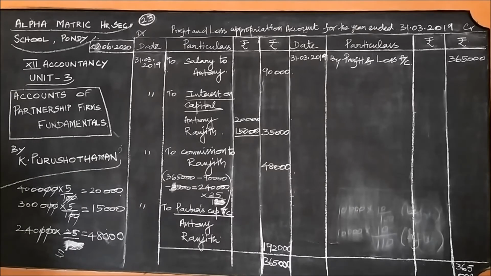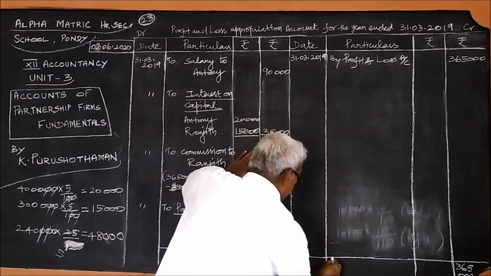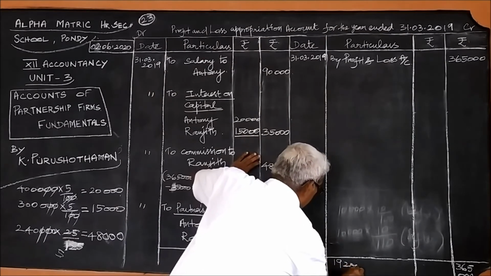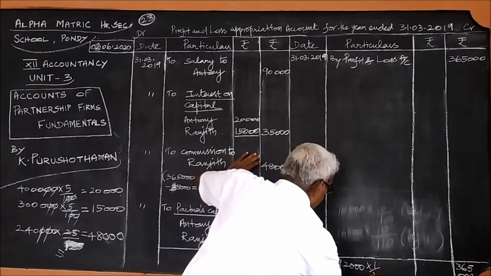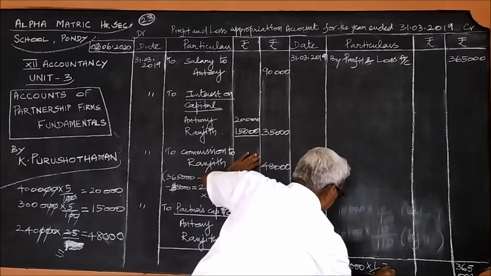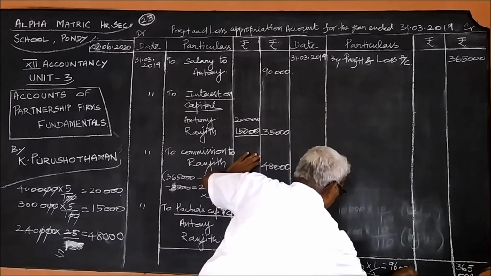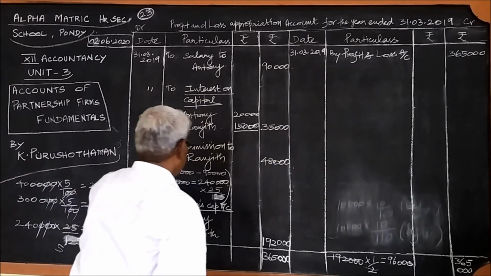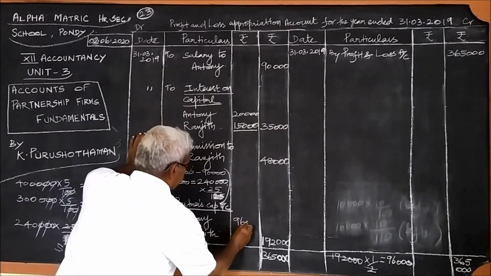It is given that the profit sharing ratio between the two partners is 1:1. How do you interpret it? If the ratio is 1:1, it should be divided equally. What is half of 1,92,000? 1,92,000 into half, if you simplify this, you will get 96,000. So each will get 96,000.